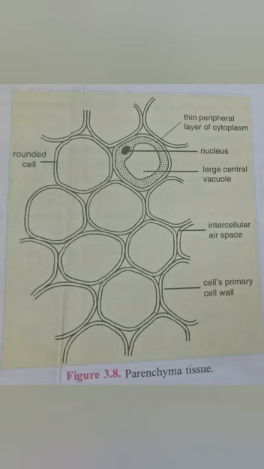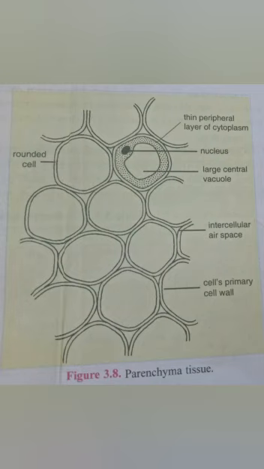Now let us discuss the simple permanent tissue. The first tissue is the parenchyma. Now look at the picture. As you can see, parenchyma cells are oval, round, polygonal or elongated in shape. In the diagram, these cells are round in shape. Again, the cell wall of the parenchyma tissue is very thin and encloses a dense cytoplasm which contains a small nucleus and a large central vacuole, as you can see in the picture.